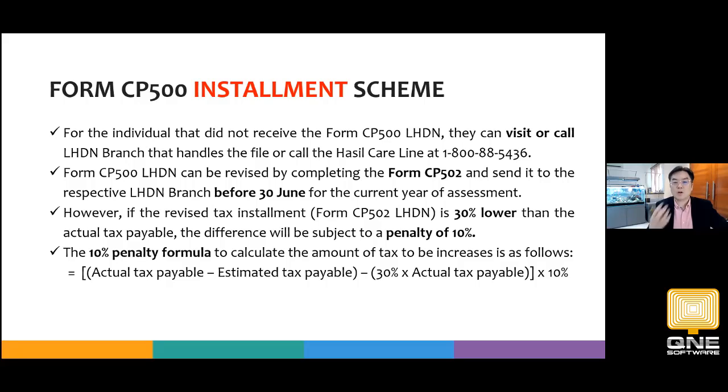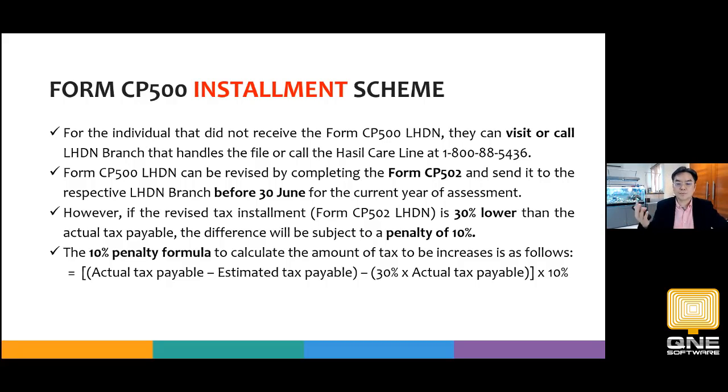Certain times when we call, we will have two answers. One answer is, Encik, this year tak payah bayar lah, because your income has turned from business source to employment source. So no more CP500. And another situation is that maybe your business has ceased, no more business income already, and now you are under employment source.